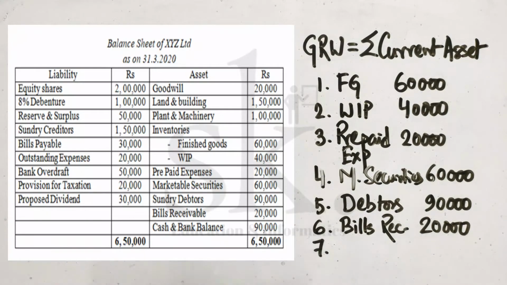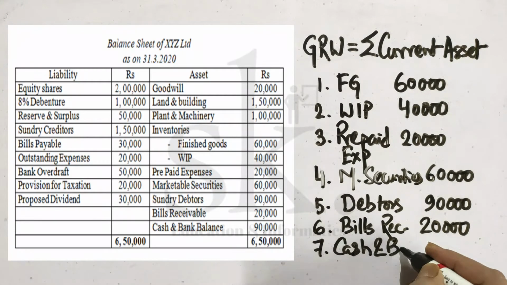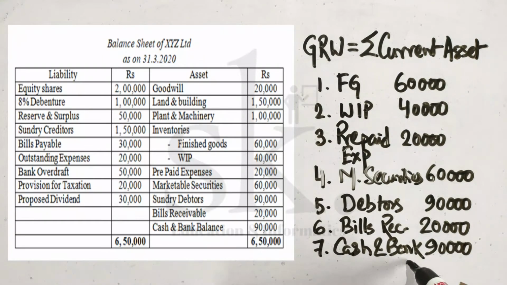Number 7, I have my cash and bank balance, and this amount is rupees 90,000. So if I add up all this, it is coming to 3,80,000. So this is what is termed as the gross working capital.